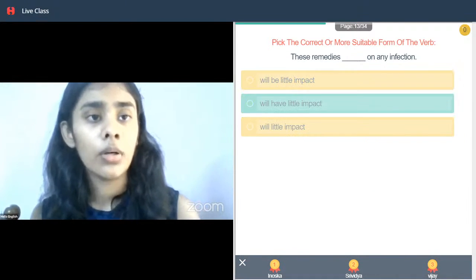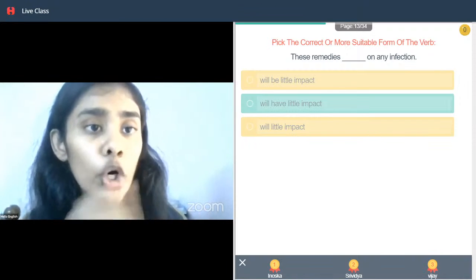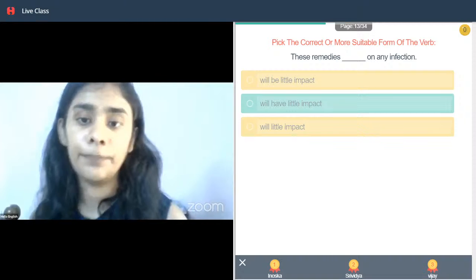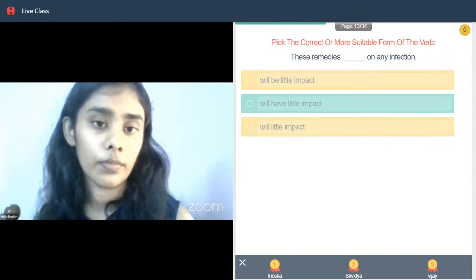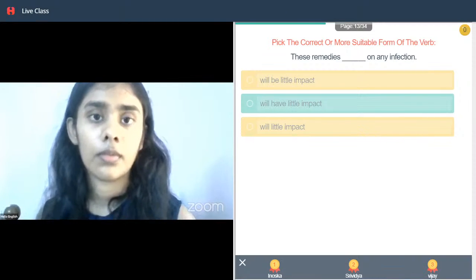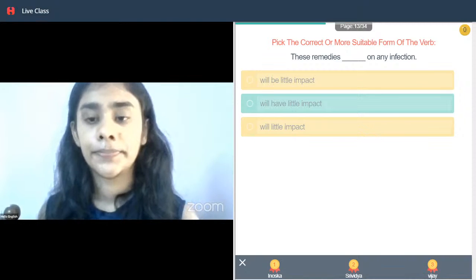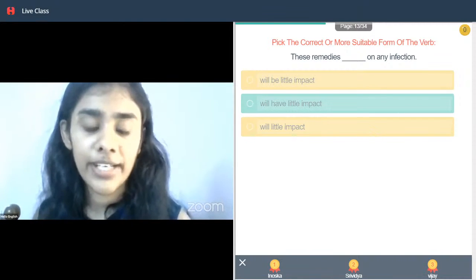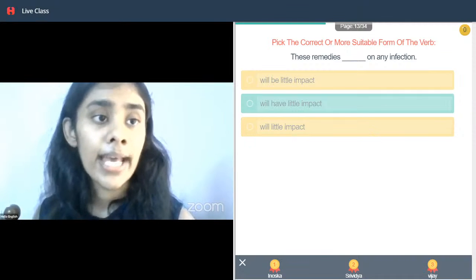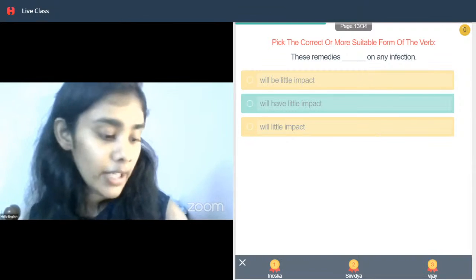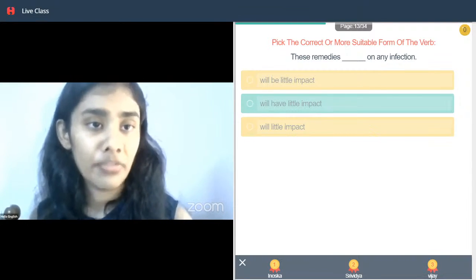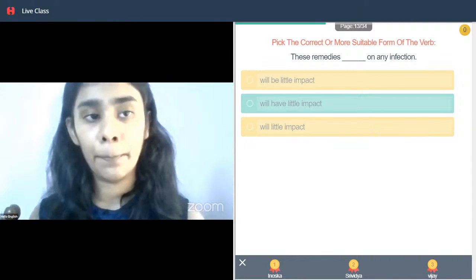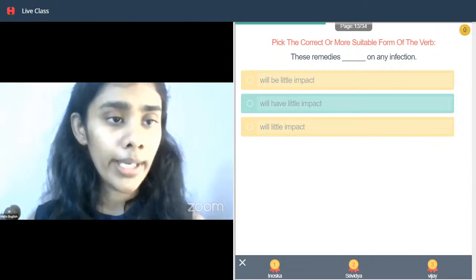Try this one now. These remedies dash on any infection. So what is the answer here? Give you a little extra time. Good job, Sri Vidya, Vijay. Fantastic. So here the answer is these remedies will have little impact on any infections. Okay. So here we cannot say these remedies will be little impact or these remedies will little impact.